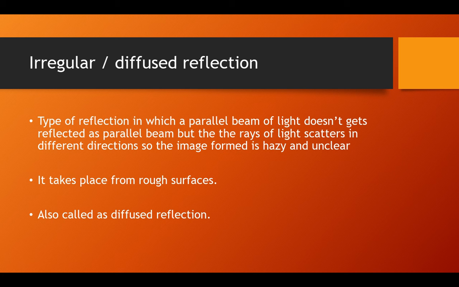The image formed in this type of reflection is hazy or unclear. It takes place from rough surfaces. Whenever the reflecting surface is rough, irregular reflection takes place, because the rays will not be reflected as a parallel beam. It is also known as diffuse reflection.